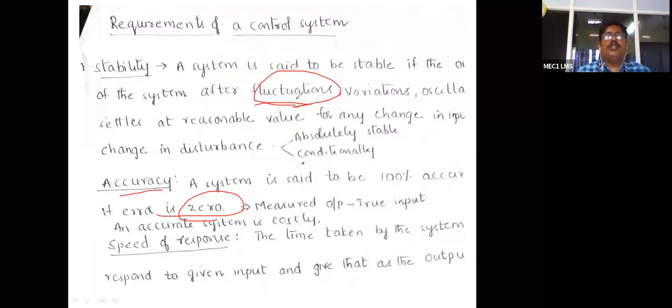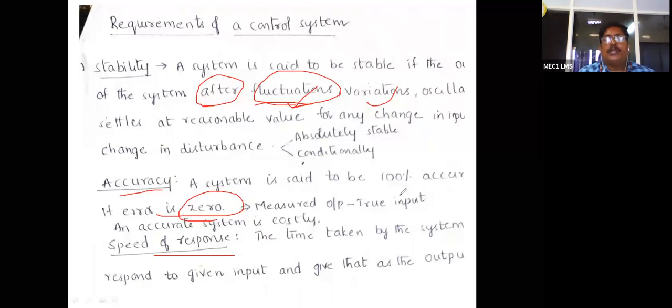So in this control system, stability means that after fluctuations, variations, oscillations or vibrations caused by some disturbance, we need to get the output at the desired value within a particular time.